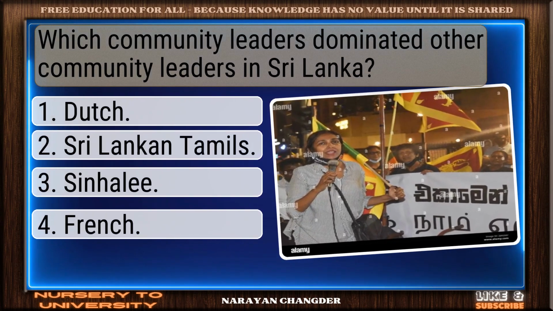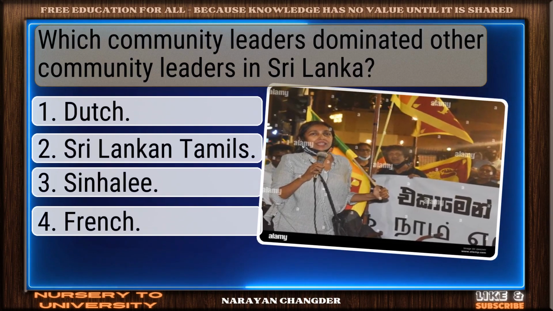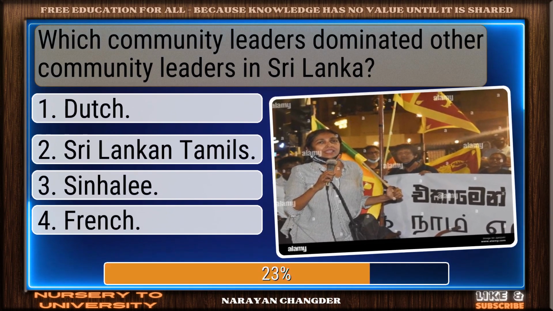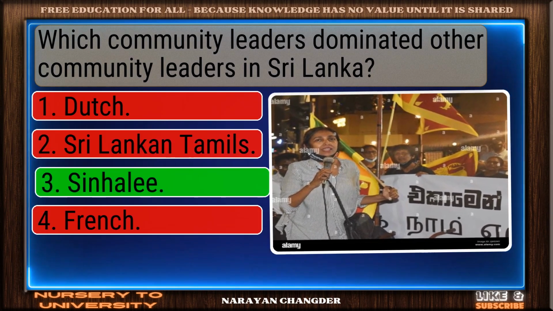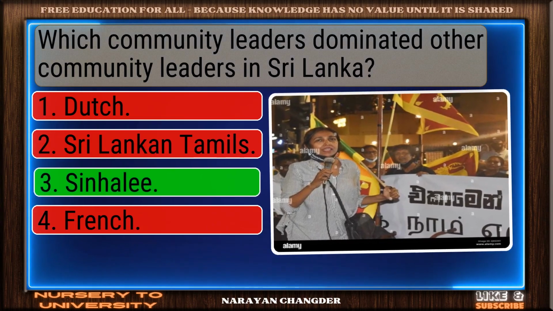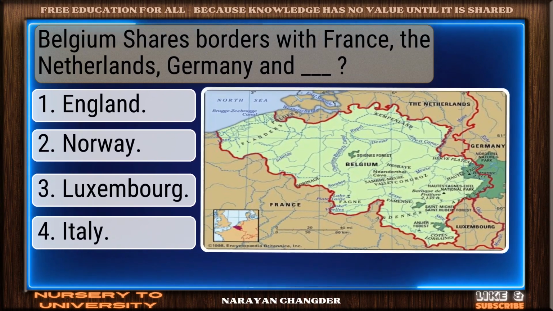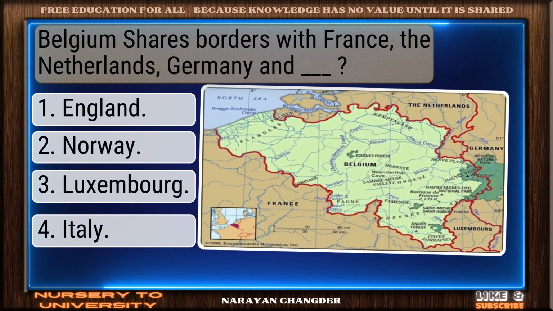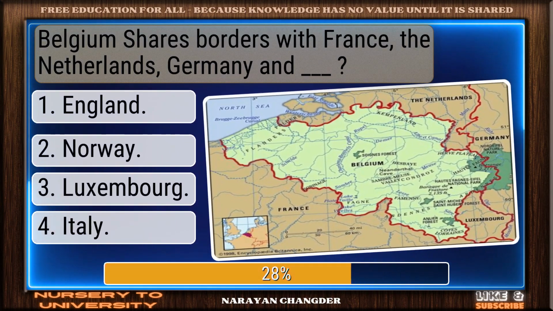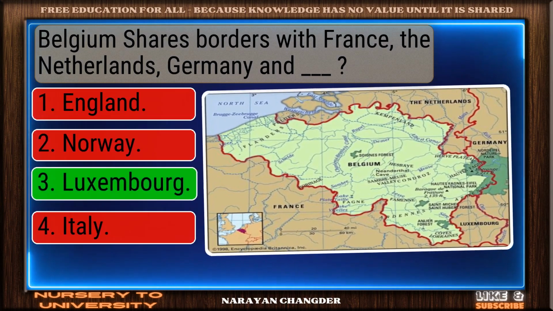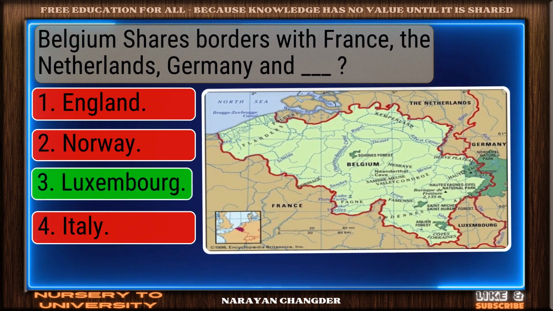Which community leaders dominated other community leaders in Sri Lanka? Nice selection. Sinhala is correct. Belgium shares borders with France, the Netherlands, Germany, and dash. Strong choice. Luxembourg is right.